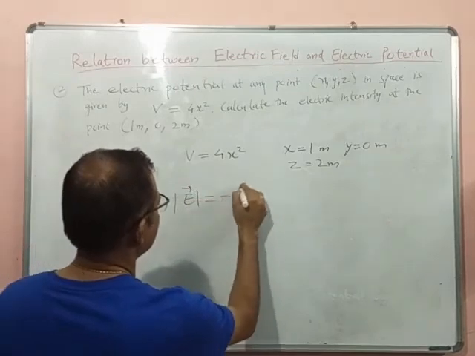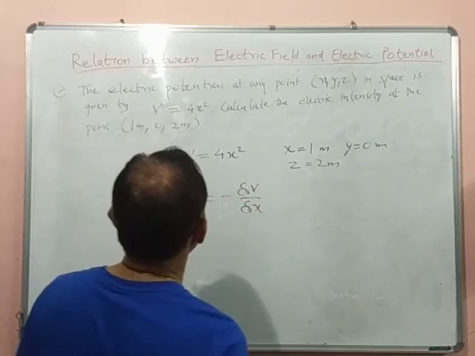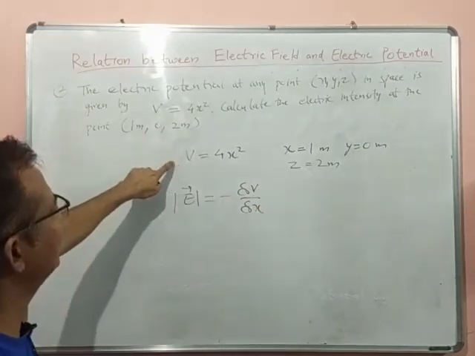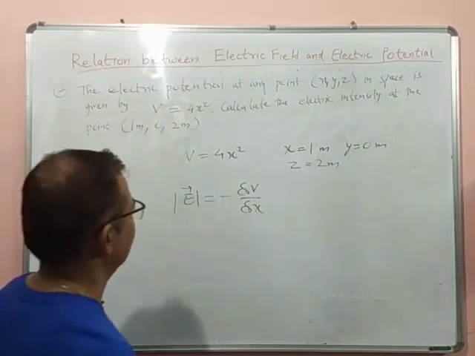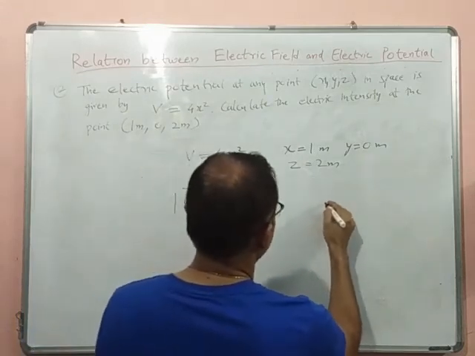Since E is equal to minus del V upon del x, we need to differentiate this with respect to x.